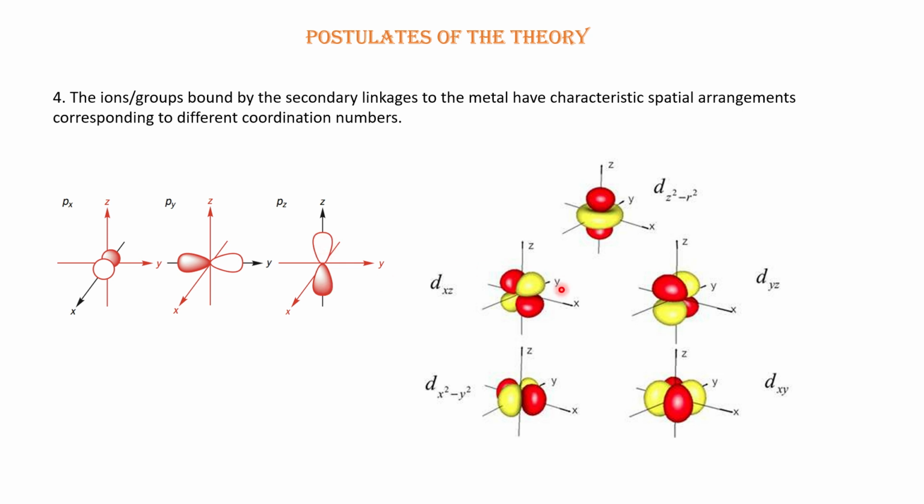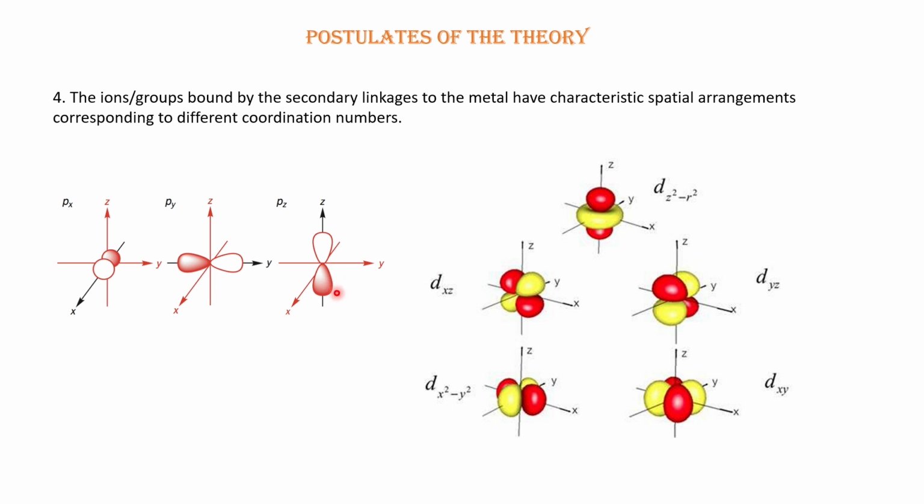Similarly, when we have d orbitals, because metals will involve their d orbitals for bonding, p and d both. So dxz, dyz, dz square, dx square minus y square, dxy, all these are given axis names like xz or yz. Why? Because in this case also the electrons are distributed in particular directions of three-dimensional space.